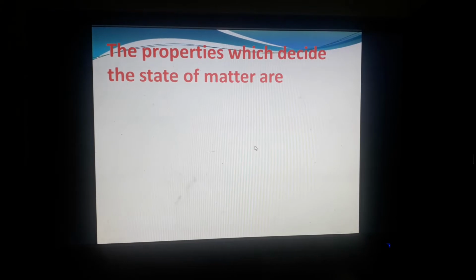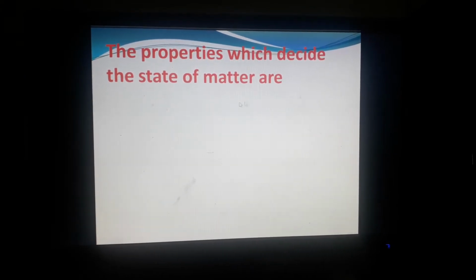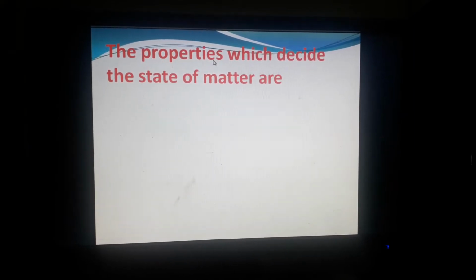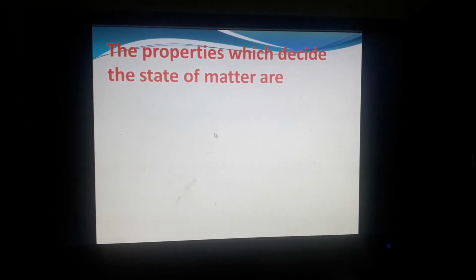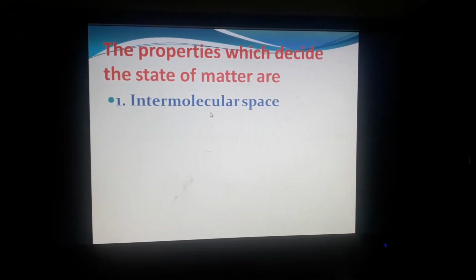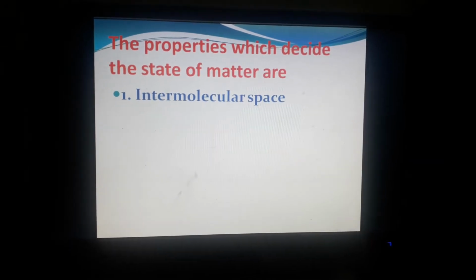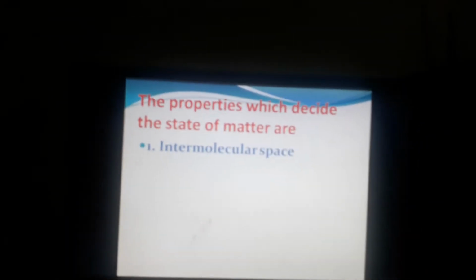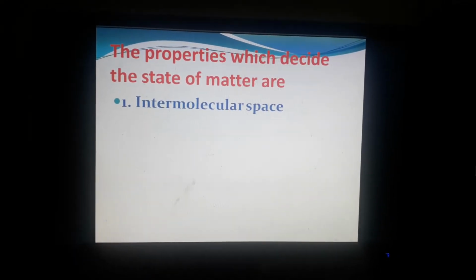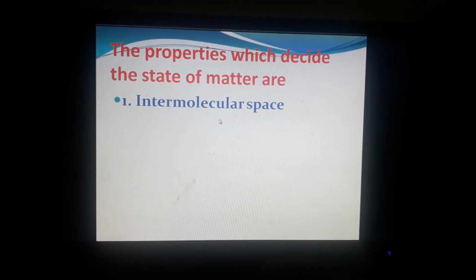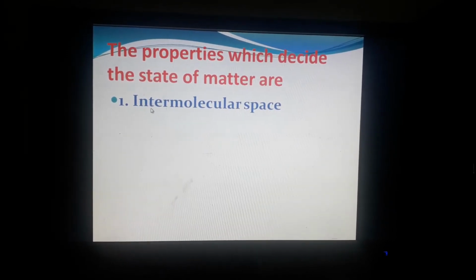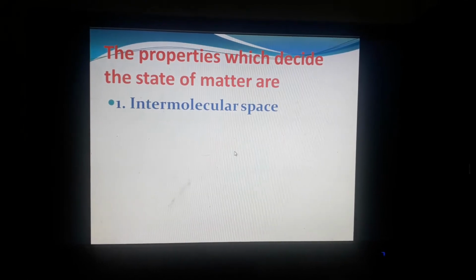Now, the properties which decide the state of matter, that is, in which state the matter is, are decided on the basis of certain properties. So what are these properties? The first one is intermolecular space. Intermolecular space will decide whether this matter is a solid or a liquid or a gas. We will discuss this when we look at the molecular model of solid, liquid and gas. So first property, remember, we have to look into the intermolecular space.